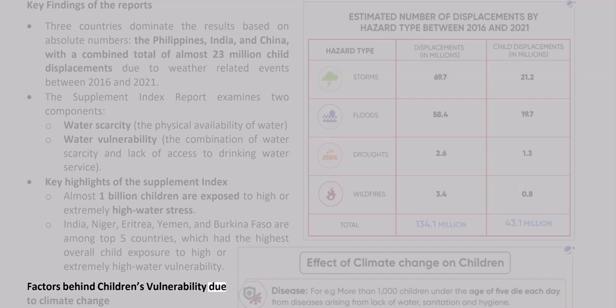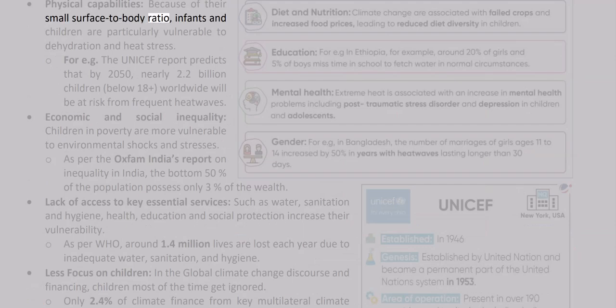Factors behind children's vulnerability due to climate change. Physical capabilities. Because of their small surface-to-body ratio, infants and children are particularly vulnerable to dehydration and heat stress. For example, the UNICEF report predicts that by 2050, nearly 2.2 billion children, below 18 years, worldwide will be at risk from frequent heat waves.